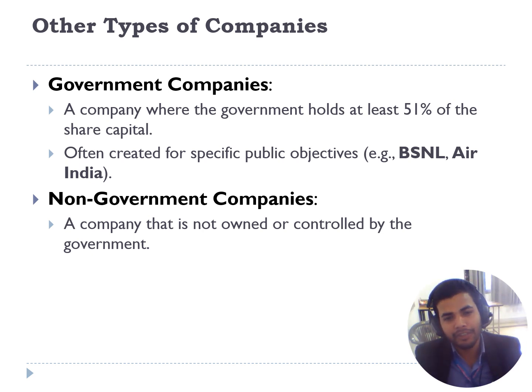It is a Government of India company. Air India, earlier it was a government company, but after the auction of Air India, the Tata company has bought it and it has become a non-government company. The second type is the non-government company, whose majority of shares is not held by the government.